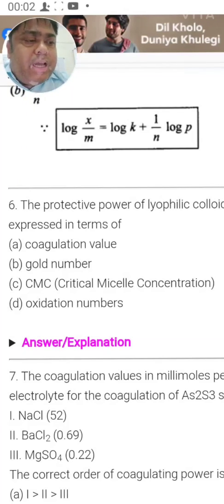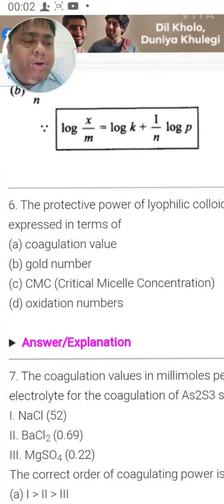So gold number is the amount in milligrams of a protective colloid which is just sufficient to prevent the coagulation of 10 ml of hydrogold sol when 1 ml of 10% NaCl solution is added to it. So coagulation of gold sol is indicated by a color change from red to purple.